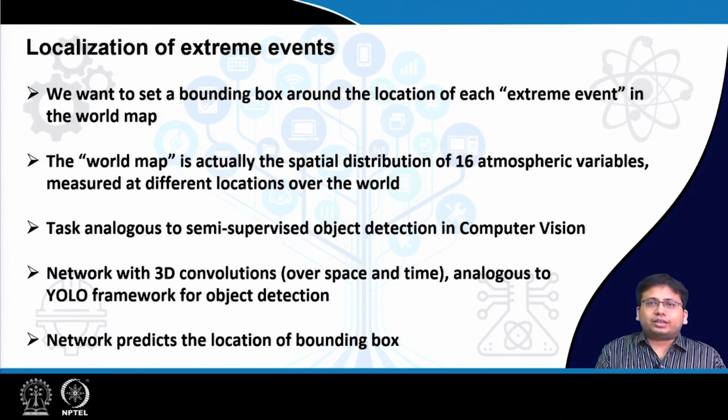And so the problem with this kind of approach is that typically these deep learning based computer vision algorithms require a very large amount of labeled data. In this case the data is coming from these simulated world maps, but the problem is the labeling, that is, who will actually sit and do the labeling.